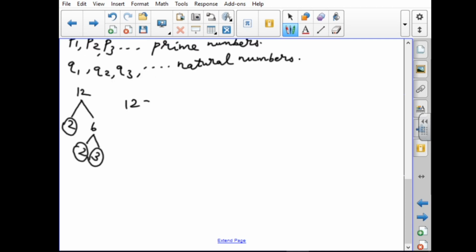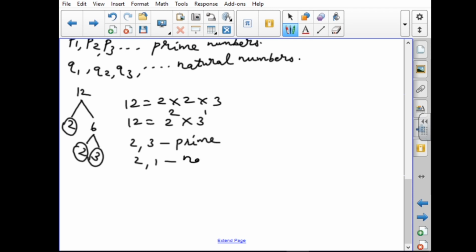So we write 12 like this: 2 into 2 into 3. Since 2 comes 2 times, 2 power 2 into 3 power 1. The general form is n equal to p1 power q1, p2 power q2, p3 power q3, like that, where p1, p2, p3 are prime numbers and q1, q2, q3 are natural numbers. Here also, 12 equals 2 power 2 into 3 power 1. Here 2 and 3 are prime numbers, and 2 and 1 are natural numbers.